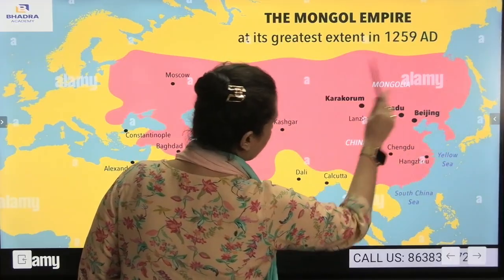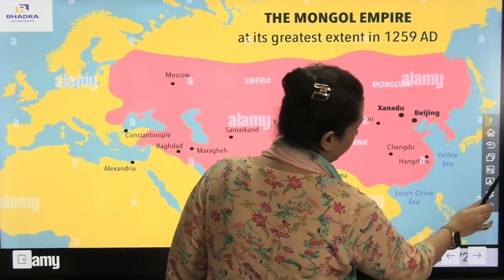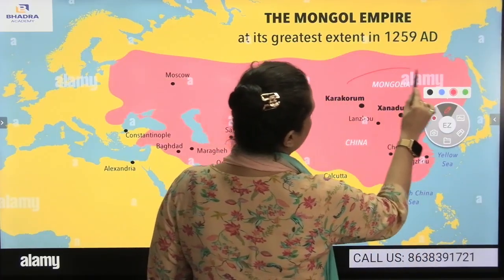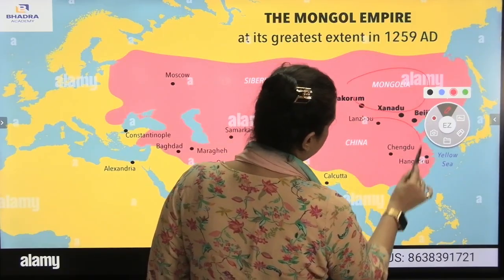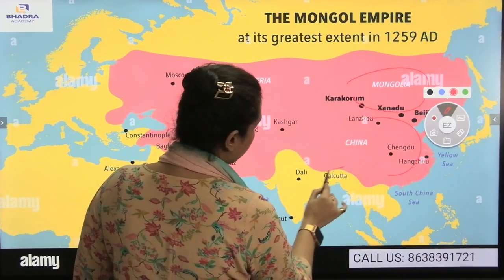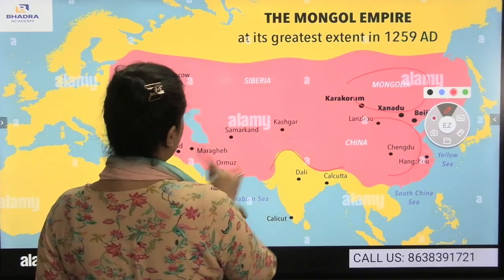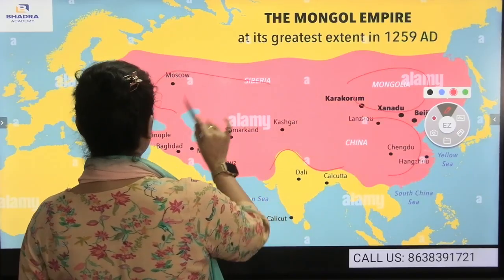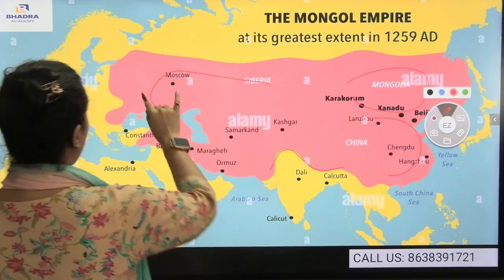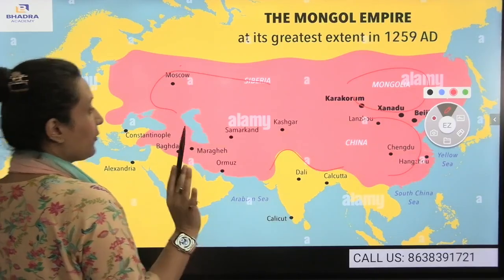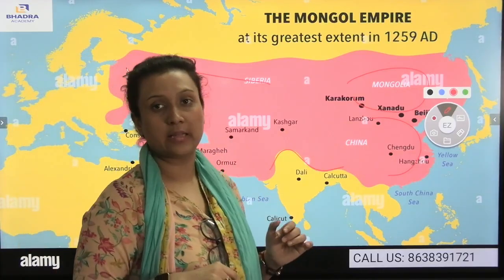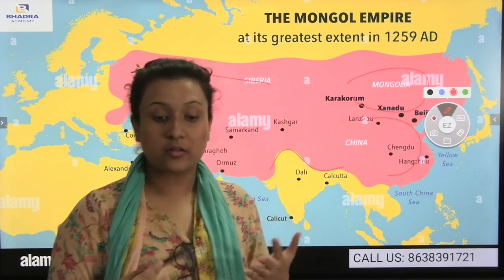Again, let me repeat. First comes the Mongolian Empire. You see, the Mongolia country is here. Slowly, they annexed China. Also, the northern parts of India they annexed as well, and also other parts of Russia. Half of Russia was under the Mongolian Empire. You see, this was one of the largest empires during that time. The third largest empire is the Mongolian Empire.